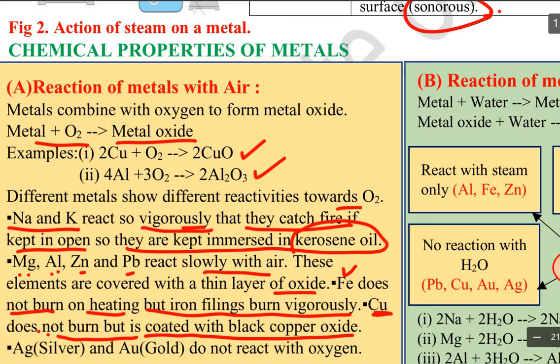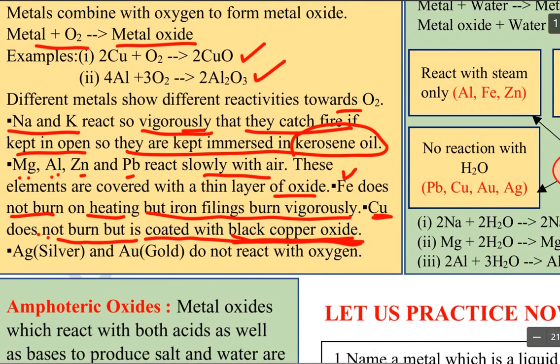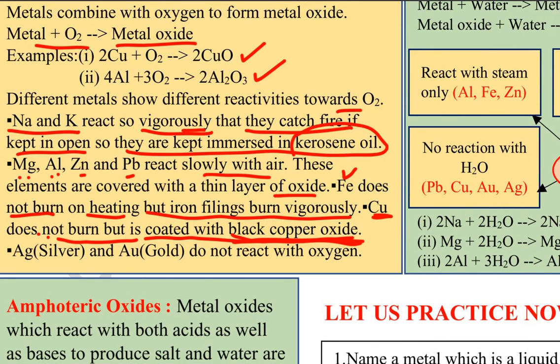It is very important: the color of copper oxide is black. Silver and gold do not react with oxygen. These are inert, which means they do not react.